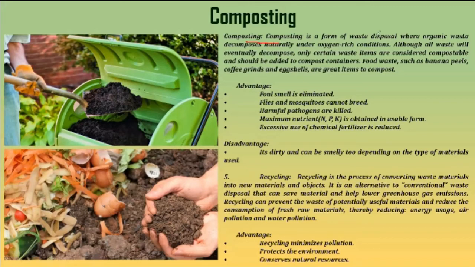Okay, now composting is a form of waste disposal where organic waste decomposes naturally under oxygen rich conditions, right? Food waste such as banana peel, coffee grounds and eggshells are great items for compost, right?